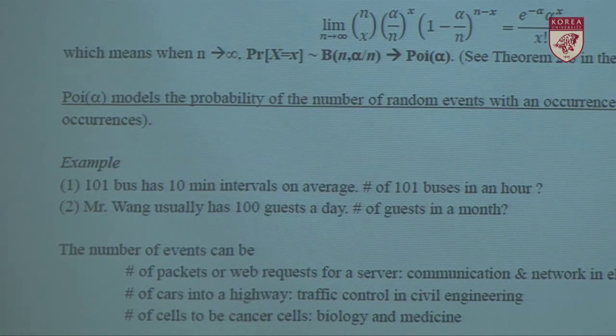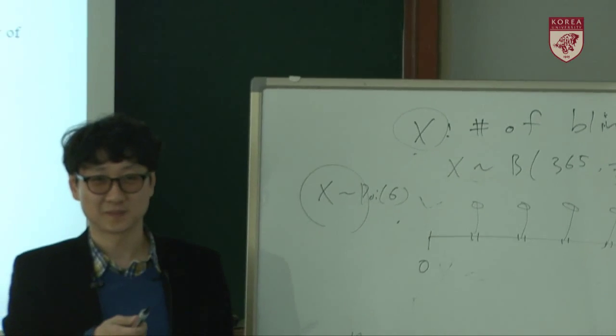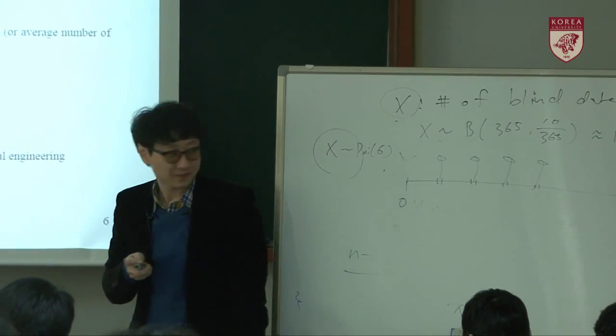And if we want to model the number of guests in a month for the restaurant, what's going to be the best model? Poisson distribution with parameter 3,000. 맞죠? Parameter is 3,000. Okay?